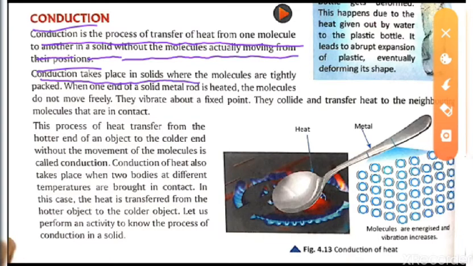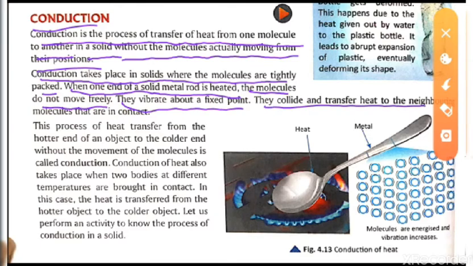Conduction takes place in solids where the molecules are tightly packed. So there is a condition also given here. Not in every case can we see conduction, but it can only take place in solid particles where the molecules are tightly packed, so the molecules cannot move. When one end of a solid metal rod is heated, the molecules do not move freely. They vibrate about a fixed point, they collide and transfer heat to the neighboring molecules that are in contact.